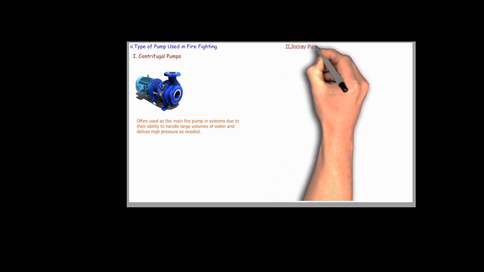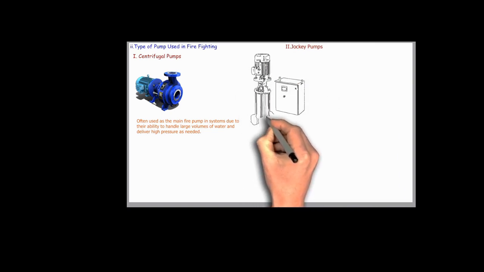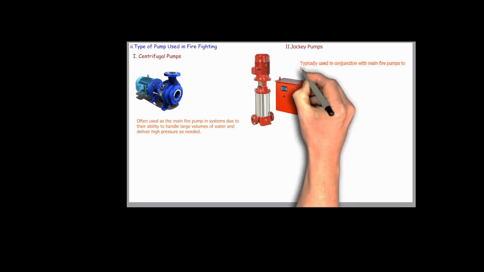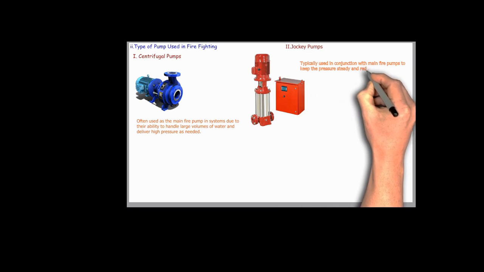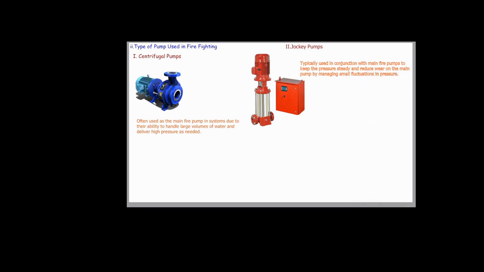Another type of pump is jockey pump. Jockey pumps are smaller pumps designed to maintain pressure in the firefighting system when no active firefighting is taking place. This pump prevents the main fire pump from starting unnecessarily due to minor pressure drops in the system. Jockey pump ensures the system remains pressurized at all times.